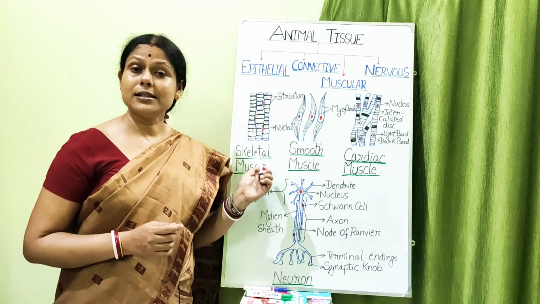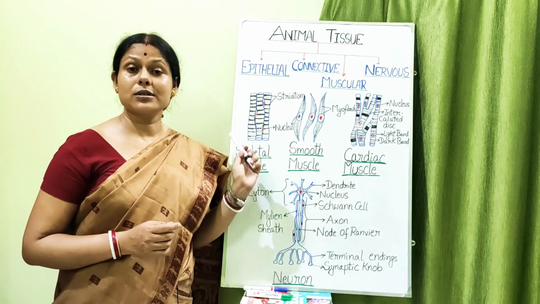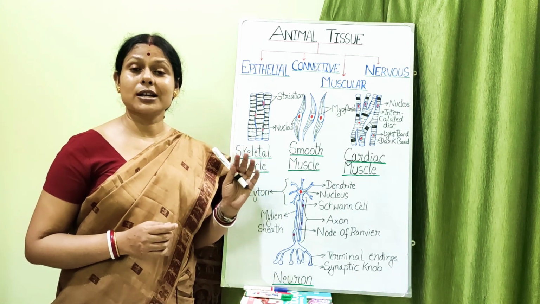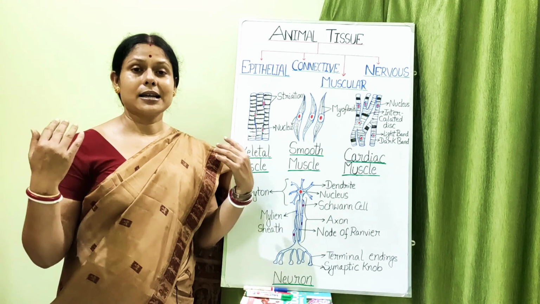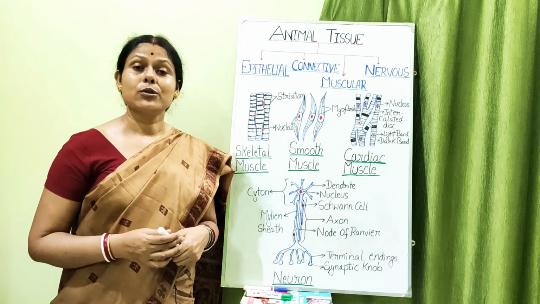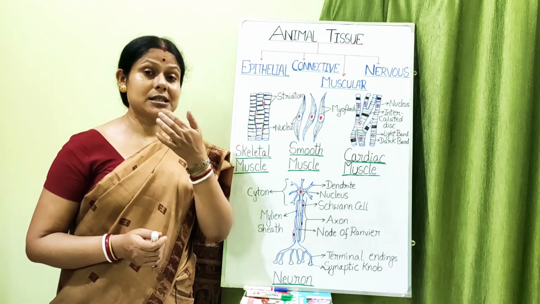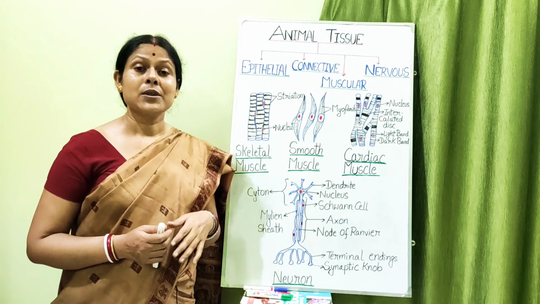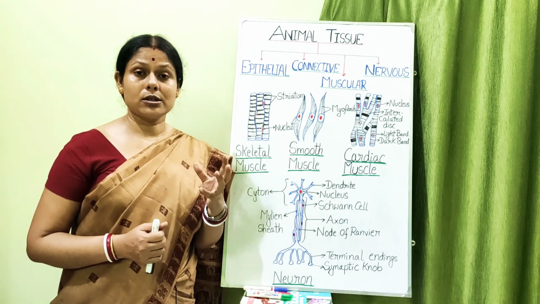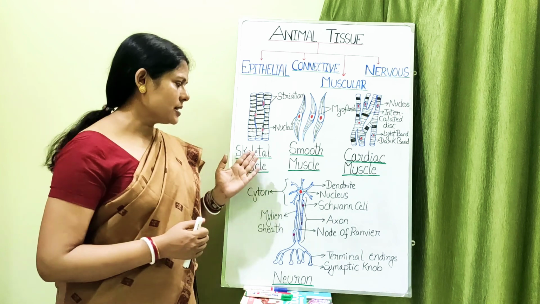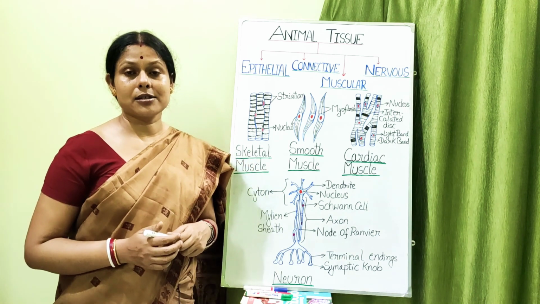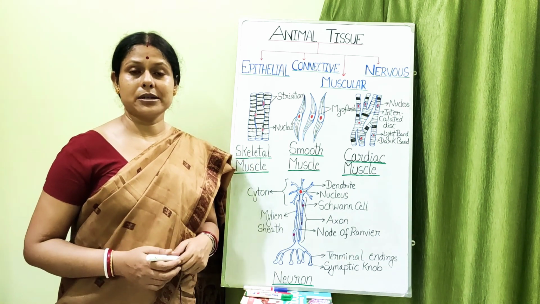muscle. Now why it is known as the skeletal muscle is because these muscles are attached to our limbs, like our hands, our legs. These are also present in our tongue, in our pharynx, and they can work according to our will. So that is why sometimes the skeletal muscles are also known as voluntary muscles.